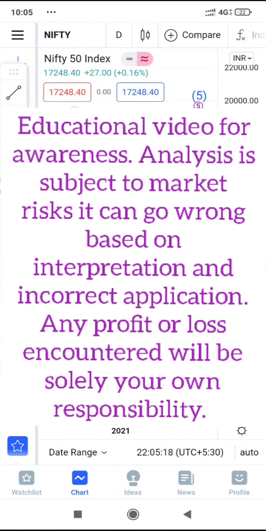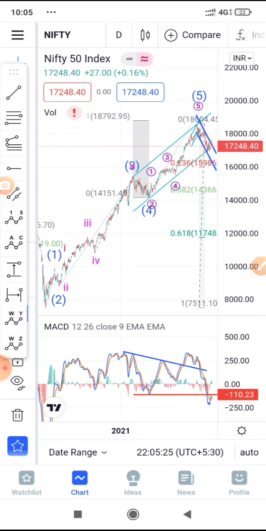Today we are going to discuss the Nifty daily chart. We are going to see why we are bearish on Nifty, why our view has been on the downside for the past couple of days. Those couple of tricks, tips or secrets we are going to discuss in this video. So stay tuned and watch the entire 10 minutes of the video. Maybe it will be near to 10 minutes, so I'll try to cover it as quickly as possible.